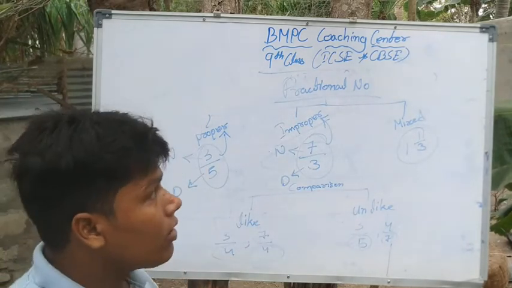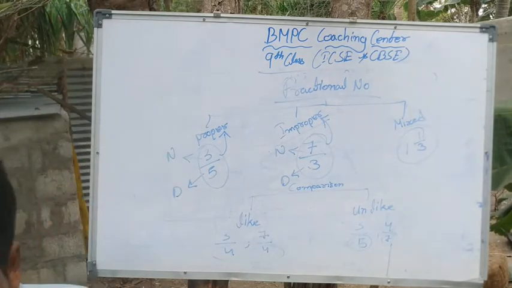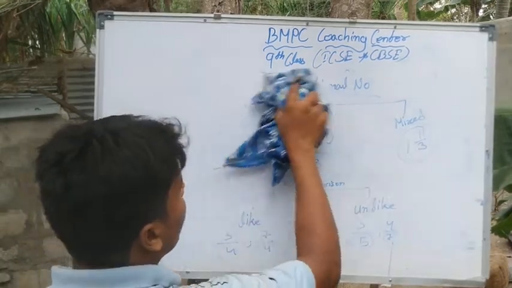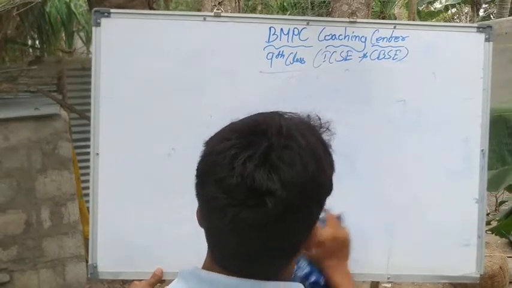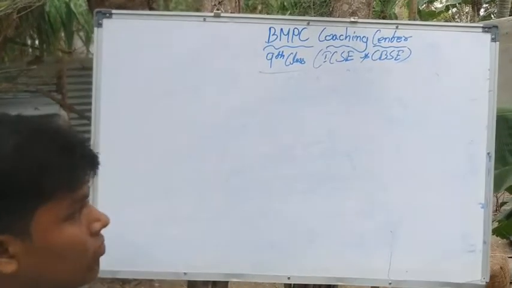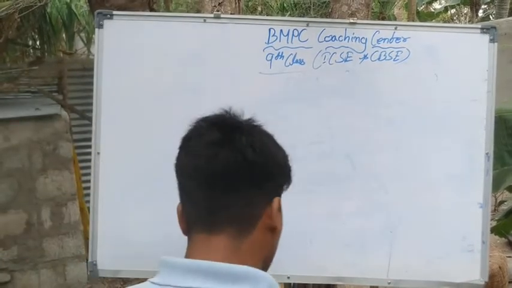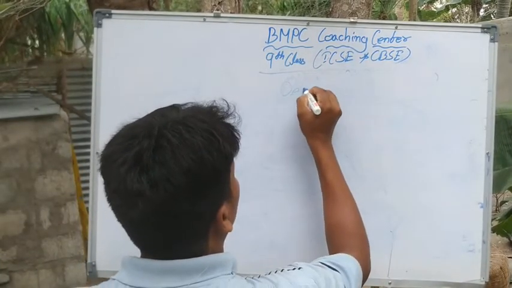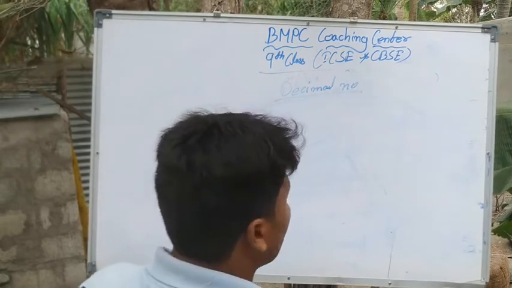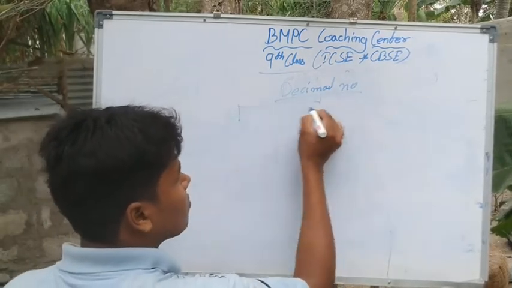Now we will go for decimal numbers. There are two types of decimal numbers.